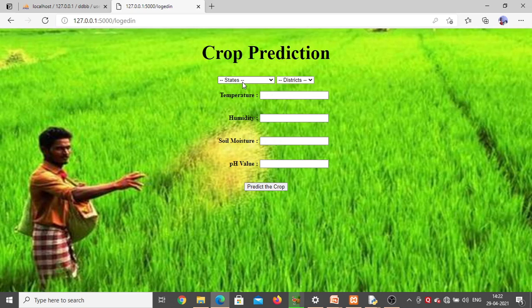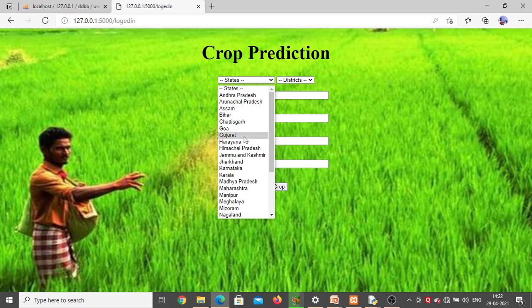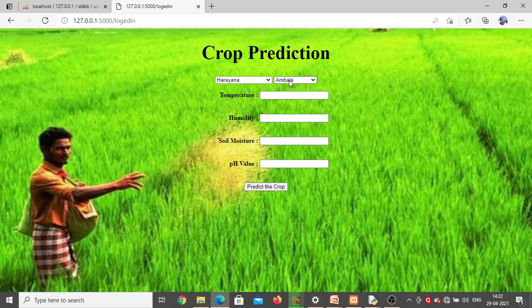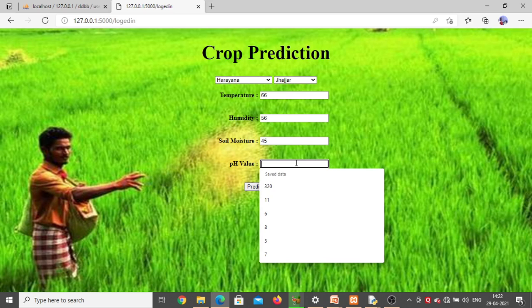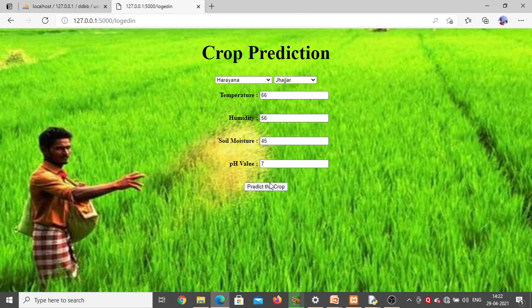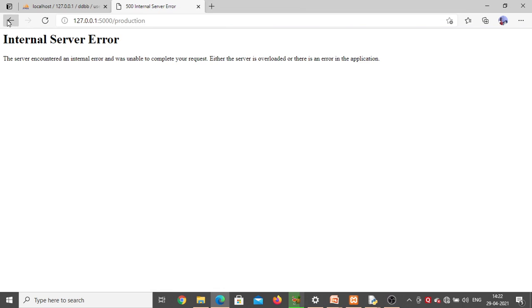Here you can see the output. You have to select the particular state for which you want to predict the crop, state and district. Only that particular state's districts get displayed. After that you have to enter the temperature, the humidity value, the soil moisture content and the pH value. After that just click on predict crop. So just wait,